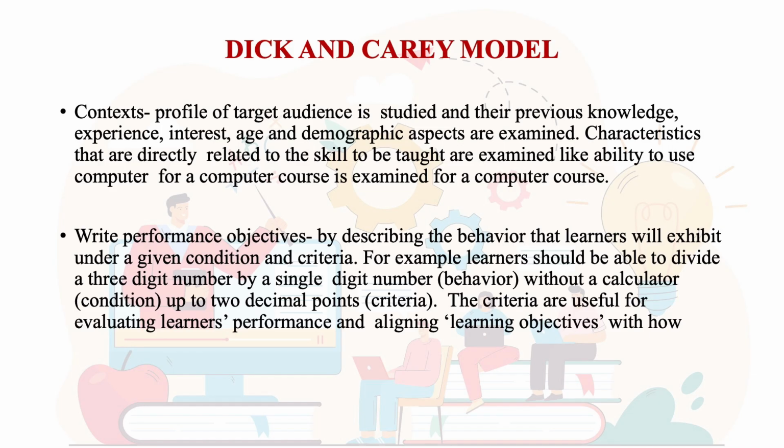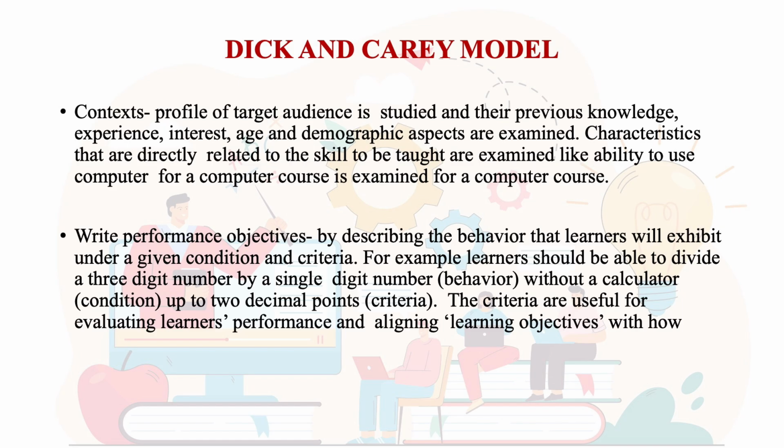We write performance objectives. This helps because we know how to ascertain whether or not learners have learned just by checking their performance after the class is over. After having taught, I can assess whether they have learned. How do I do that? Just by checking their performance. But then I need to write the performance objectives. For that, I need to describe the behavior that my learners would be exhibiting following the instructions. And the demonstration of this performance would be under a given set of conditions and criteria.